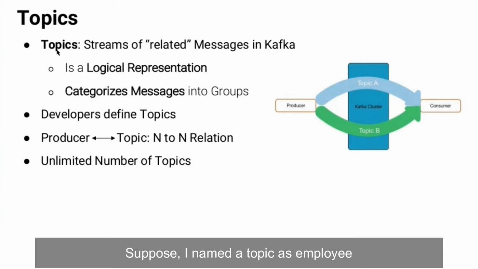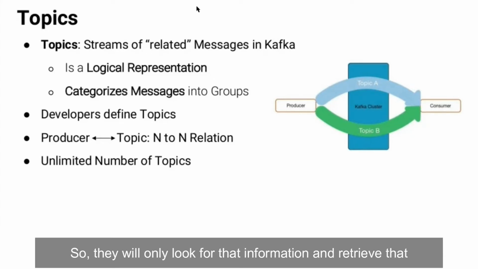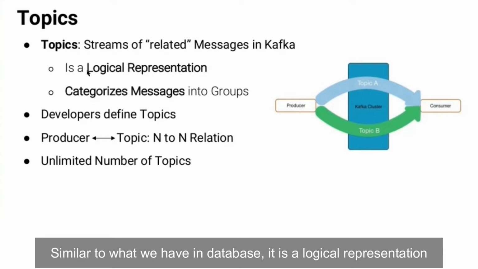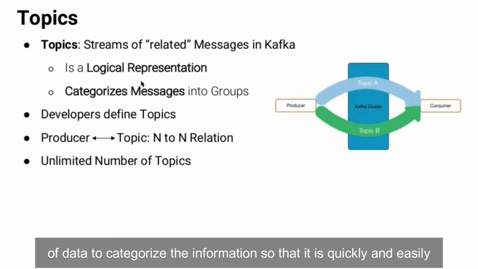Then I send. Suppose I named a topic as employee, right? So I will send data to the employee topic, and this topic is inside the broker, and it is replicated, suppose, in different brokers. So whatever consumer is seeking information regarding this specific topic, they will only look for that information and retrieve that. I mean, yes, similar to what we have in a database, it is a logical representation of data to categorize the information so that it is quickly and easily retrievable.